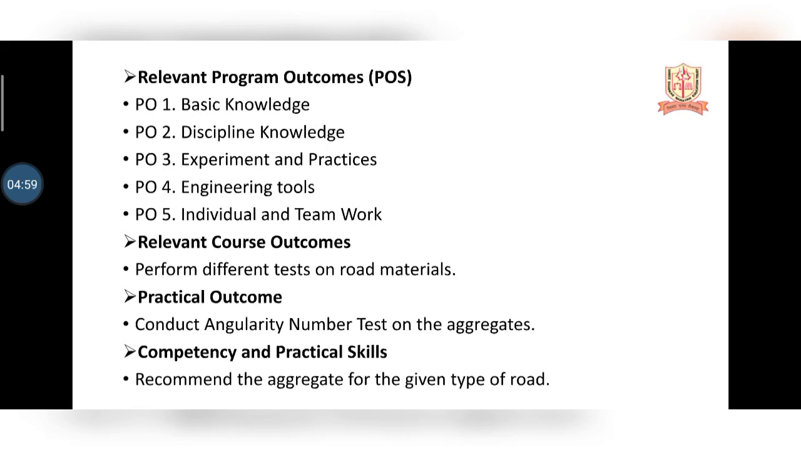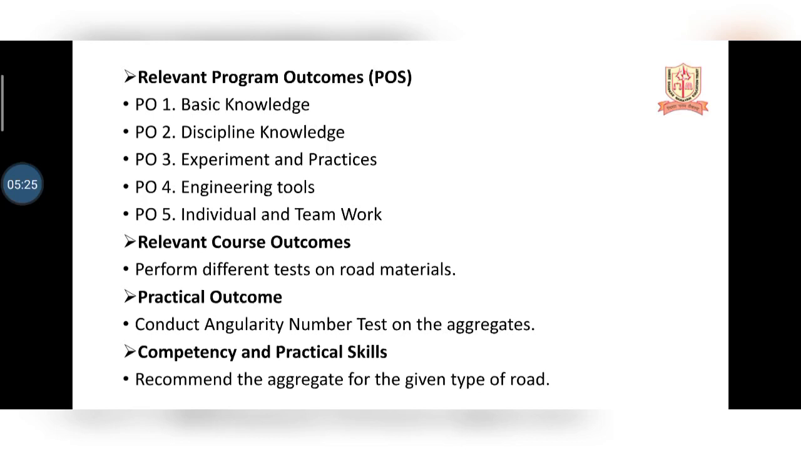Then PO5 is individual and teamwork. If the work is individual, you have to perform the whole experiment individually, or you have to work with your team members. You should have that ability, that confidence, that mutual understanding to perform in a team or individually. Okay, so this all is the program outcome. You should have this much knowledge to perform this experiment. Then the relevant course outcome.